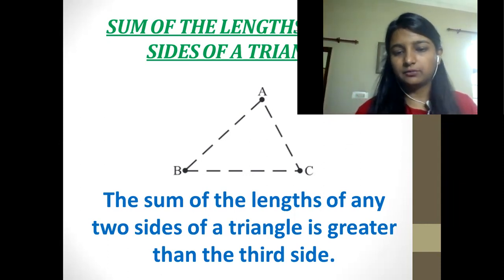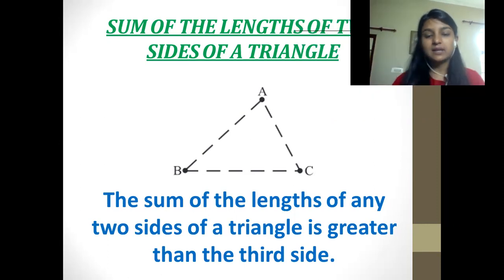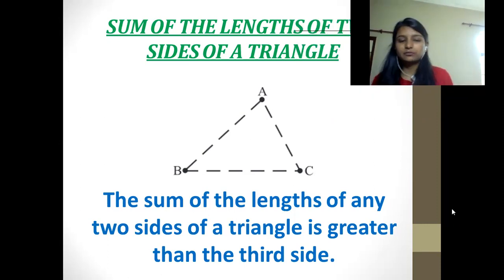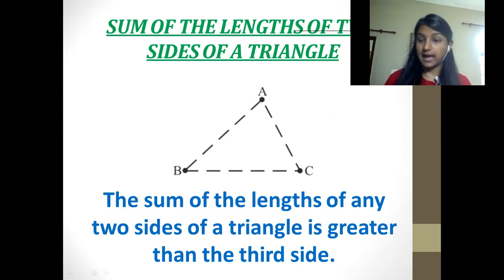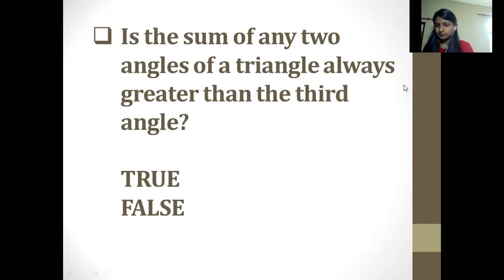Now you can read from the line as well, which is written in blue color. That is, the sum of the lengths of any two sides of a triangle is greater than the third side. It is not only about AB and BC, you can take any two sides. You can try it at home and apply it in your notebooks as well. Okay. So here's a question, you would be solving it. I'm giving you a few seconds to solve it. Yes, read the question carefully.